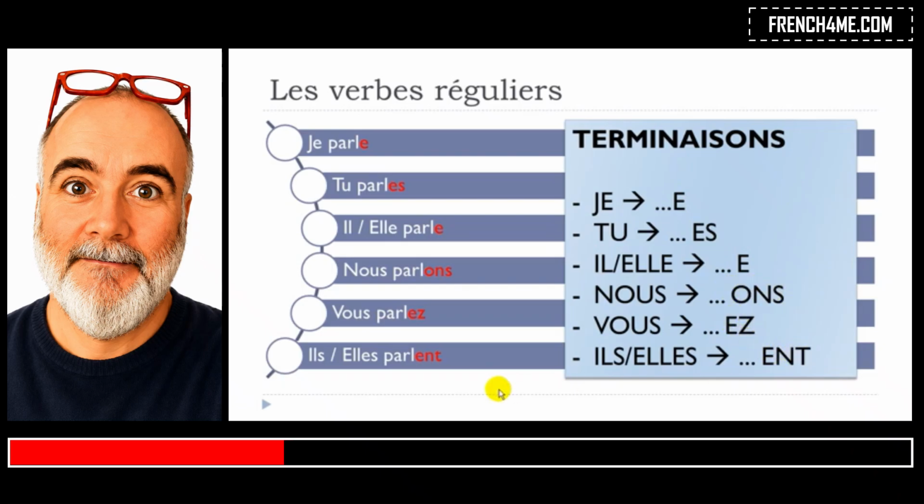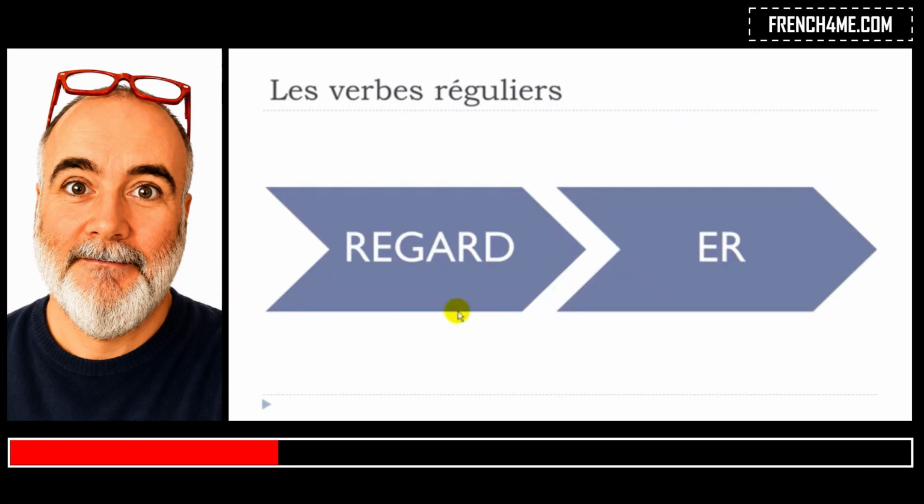All right, so we'll take another example. Regarder is to watch, okay? So you can see that the verb is ending with er, okay? So you just take this er away, and then you keep this radical form, like we say in French, only this form, okay?